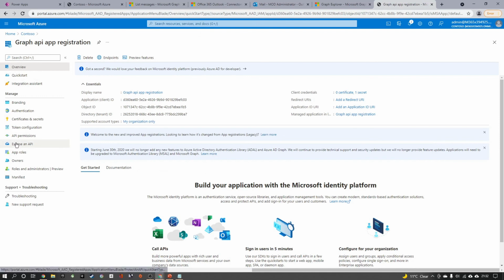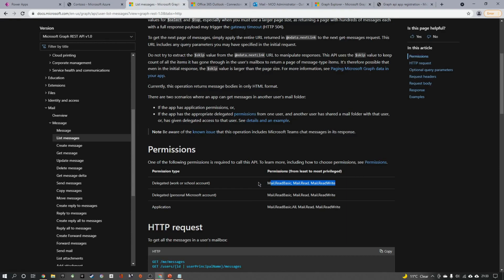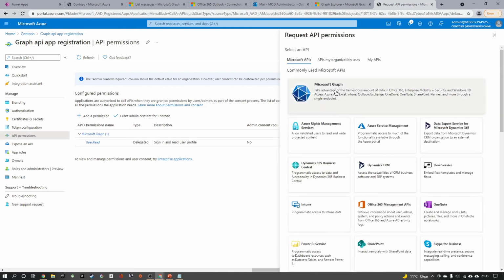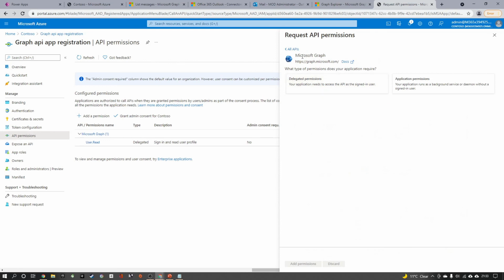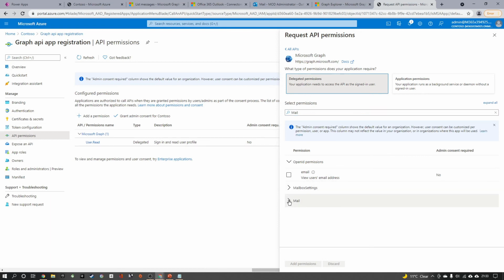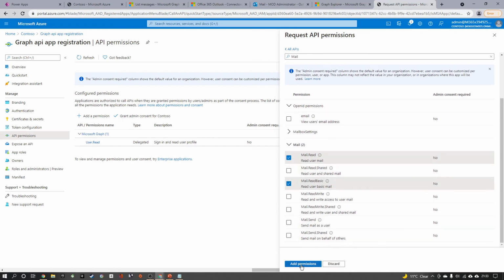Once it is done, I go to the API permissions, and we need to have read basic and read, and these are the least privileged two, so I need these two. So I go to the app registration, click on add a permission, and I need the Microsoft Graph API, and I need a delegated permission, and I type mail here. You can see there is a section called mail, and we need Mail.Read and Mail.ReadBasic, and it does not require any consent, so I can just add it.